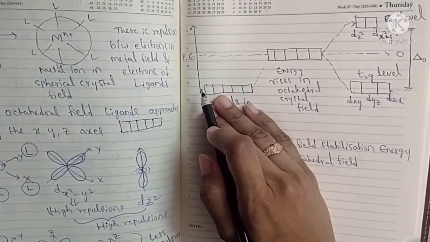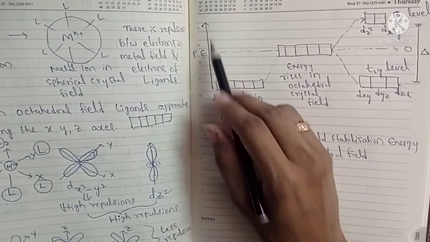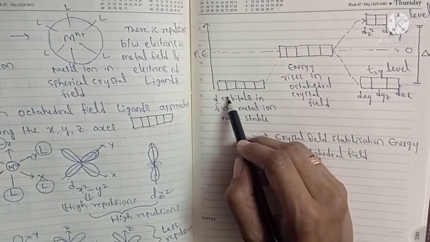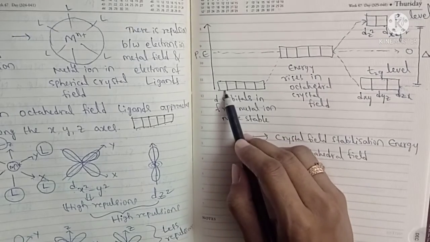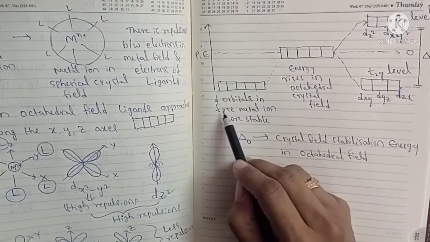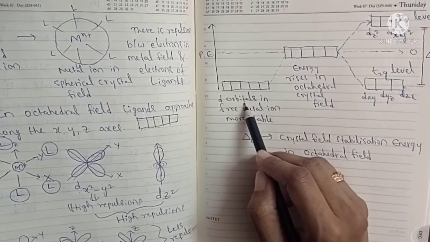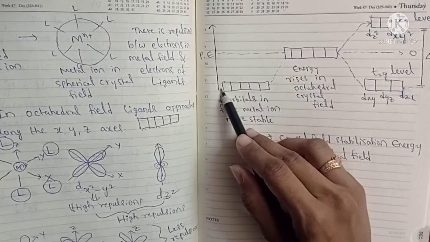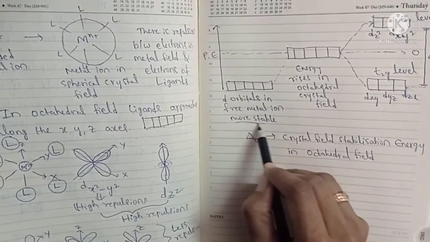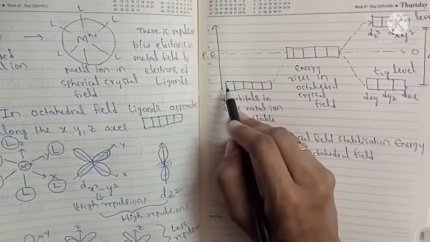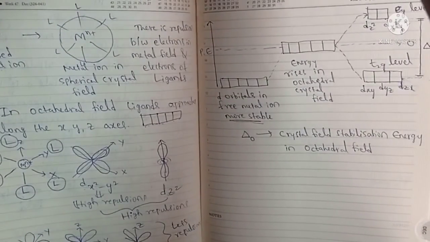So this is the splitting of d orbitals diagram. This is potential energy on the y-axis, and here stability on the x-axis, energy on the x-axis. So here these d orbitals are in a free metal ion. So there are no ligands. So before the coming of ligands, they will have equal energy. And less energy means more stable. So their potential energy is very less and they will be more stable.